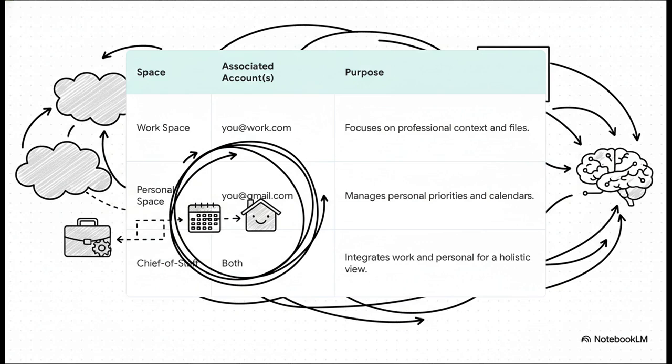You just connect your different accounts, right? Like your work Google account and your personal Gmail account. Then you just point each space to the right account. The workspace only gets to see work.com. The personal space only sees gmail.com. And the chief of staff gets to see both. And just like that, the system has separate sources of truth for every context.